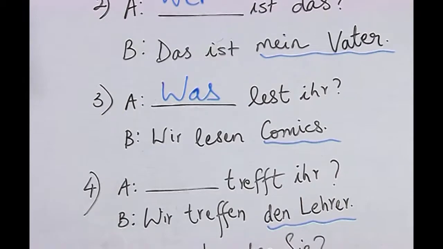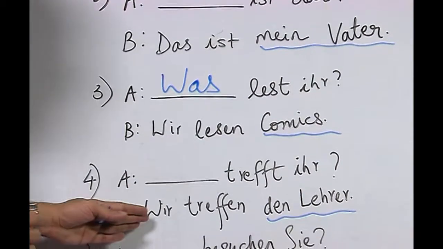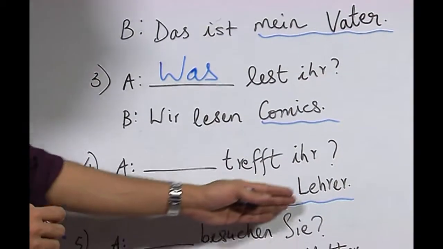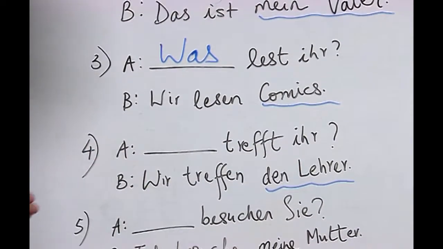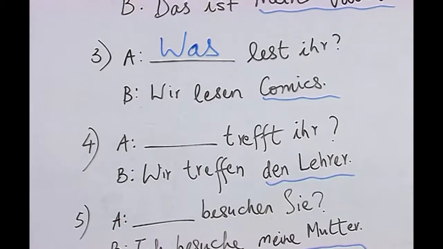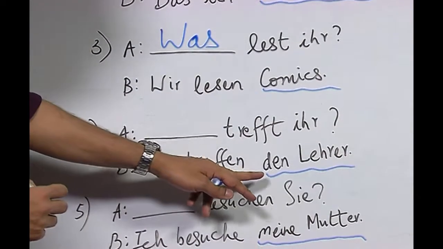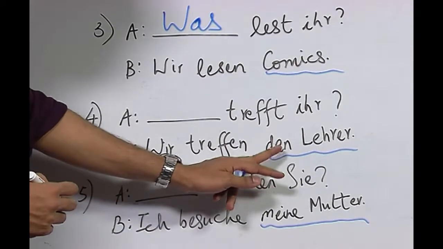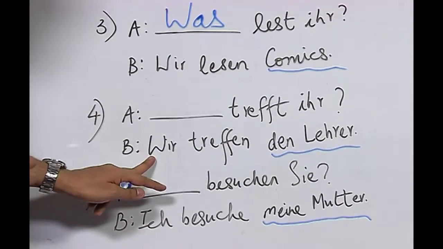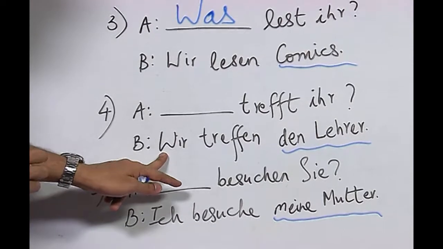Now, let us look at this example. Wir treffen den Lehrer. Lehrer, as you know, means teacher, which belongs to the persons category, and here if you see we have the definite article den in accusative and the pronoun wir, which is in nominative.